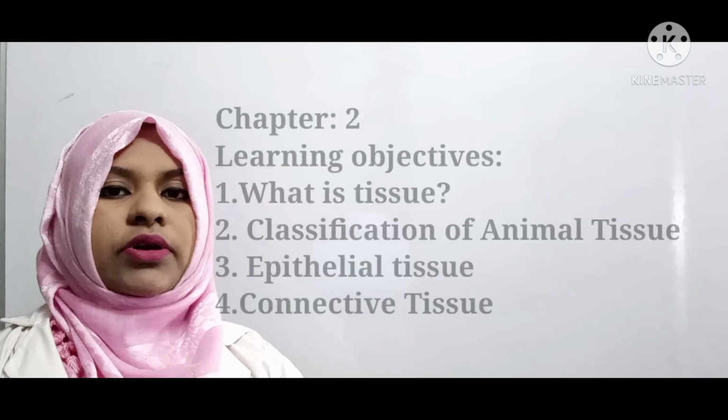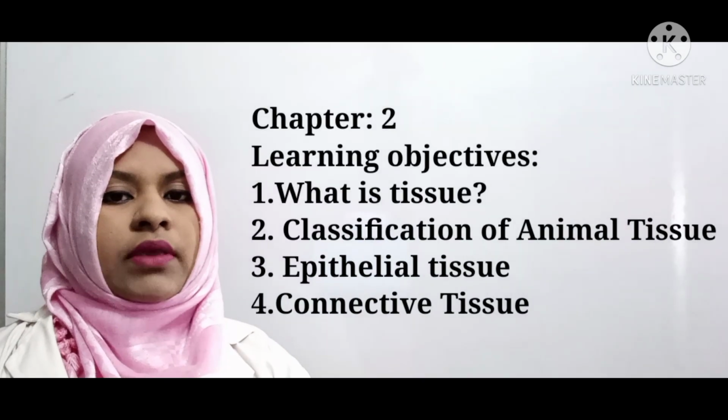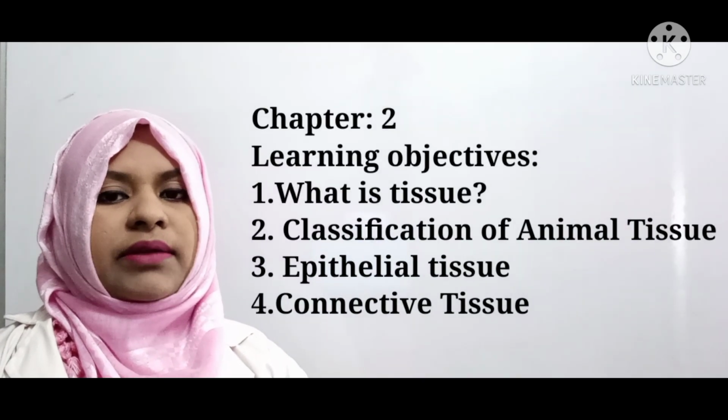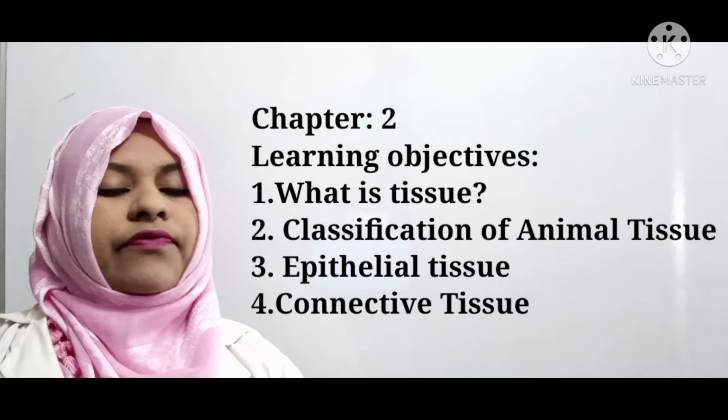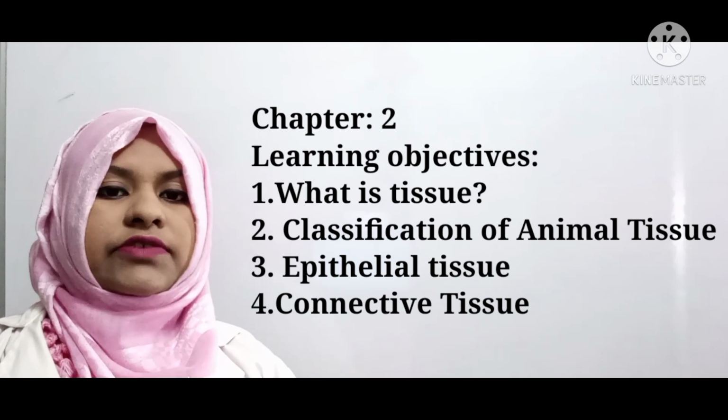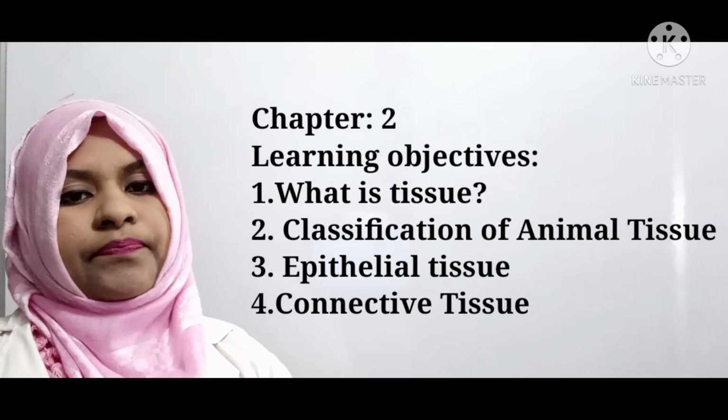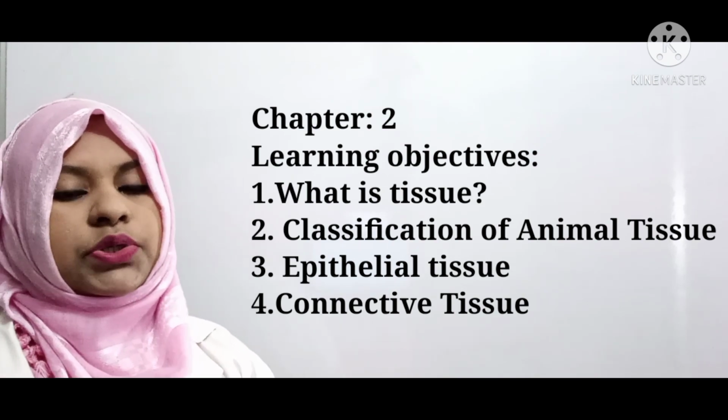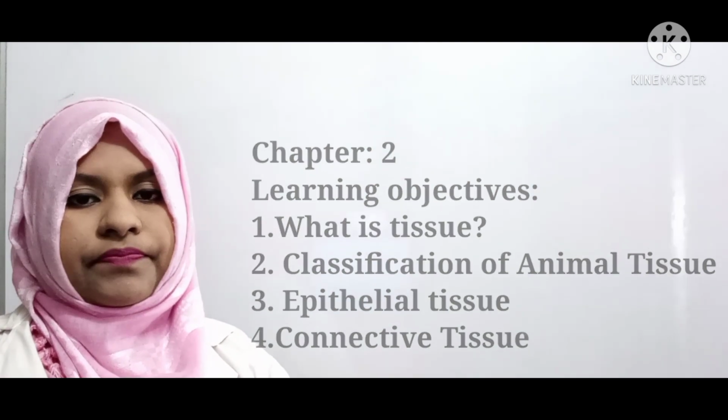Today I will discuss some topics from chapter 2. Okay, let's see what are today's learning objectives. Students, our topics today are from chapter 2. Let's see what we will learn. What is tissue? What is animal tissue? Different types of animal tissue, or classification of animal tissue: epithelial tissue and connective tissue.